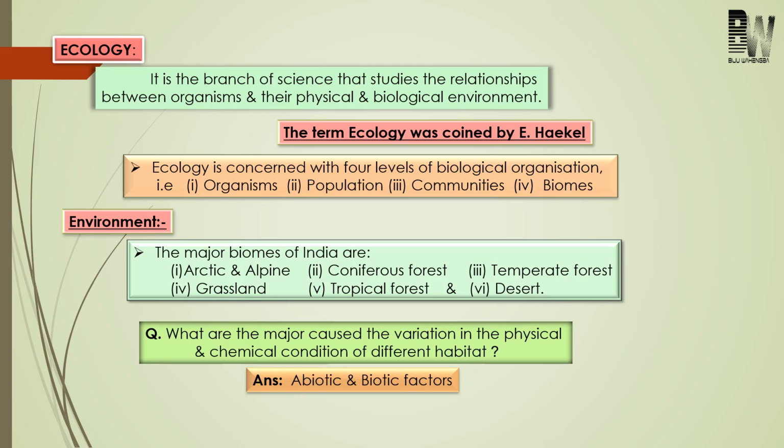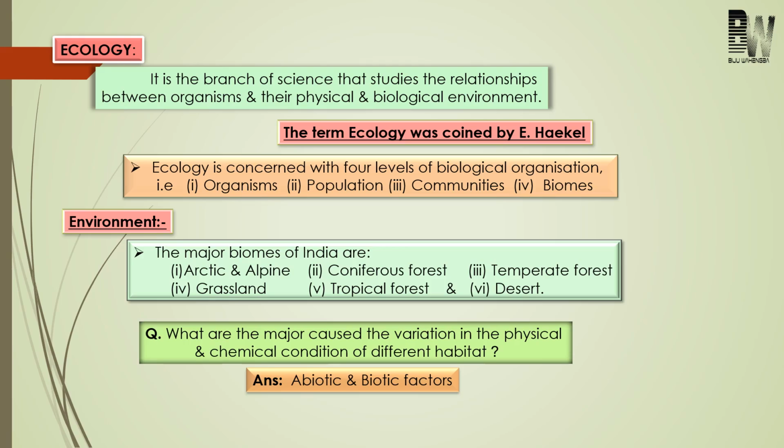That means ecology can be studied at the level of organism. Ecology can also be studied at the level of population, that means a group of organisms. Then ecology can be studied at the level of communities, which have different populations, and the last one is ecology can be studied at the level of biome. That means a particular habitat level, for example forest, desert, like this. So this is something about ecology.